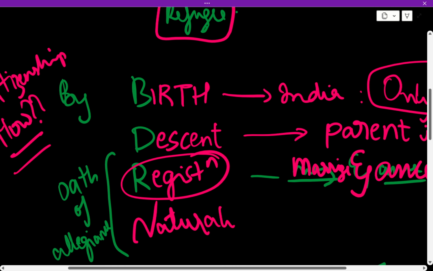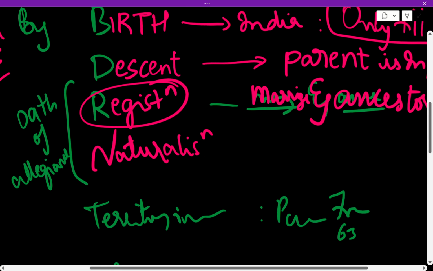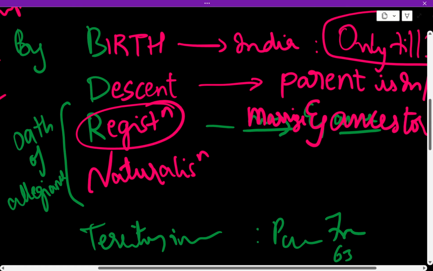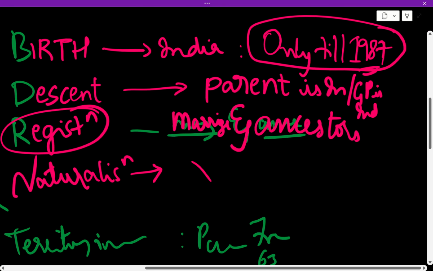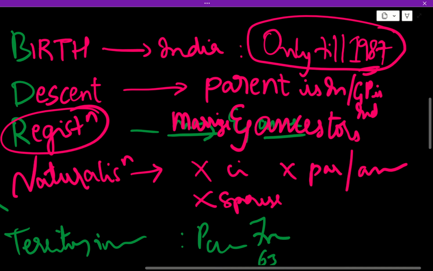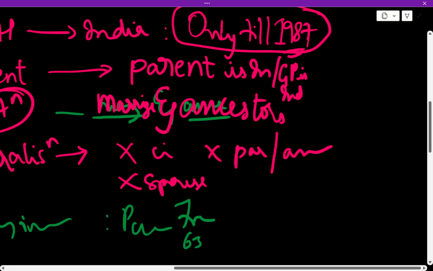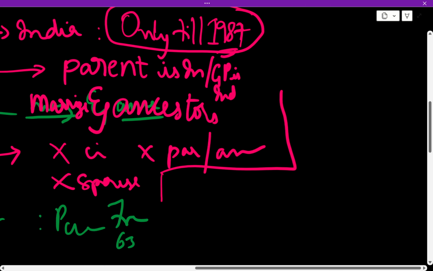What is N? Naturalization. This is very interesting. Naturalization is when you're not a citizen of India, neither of your parents is a citizen of India, neither of your ancestors, neither of your spouse, but somehow you like to be a part of India. For example, a few foreigners love the culture of India, so they want to become a citizen of India, like Akshay Kumar.